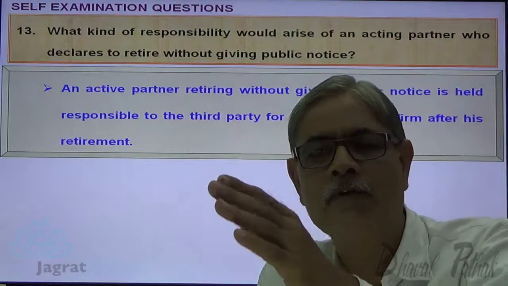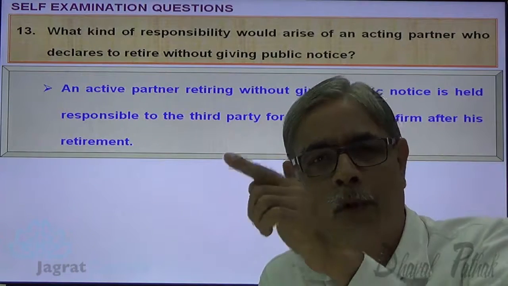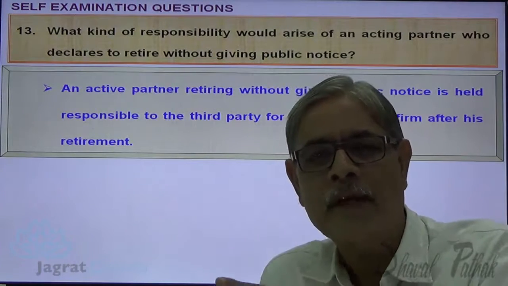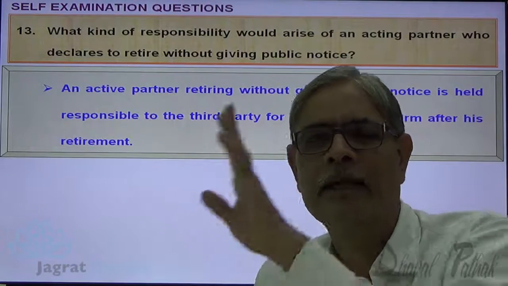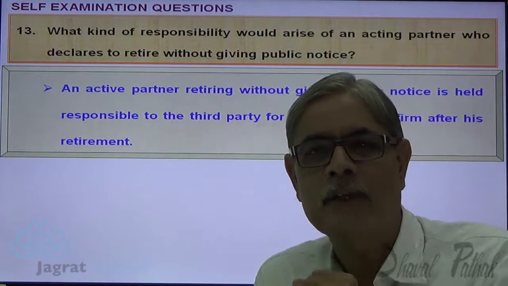So from today onwards, from the date of retirement onwards, I am not a partner in the firm, so don't deal with the firm at my auspices or at my instance. That is the suggestion of the notice.